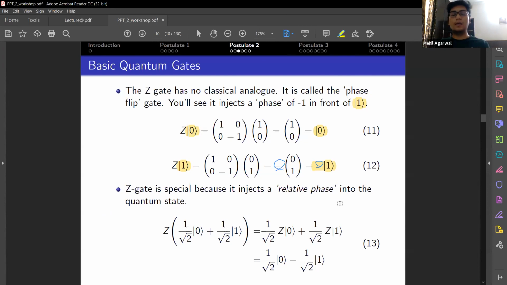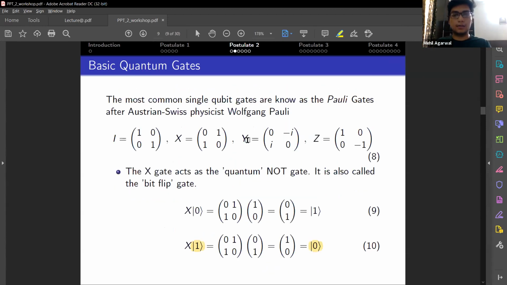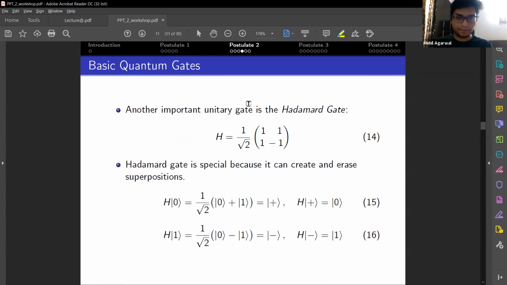Now why is it important? Because in terms of superposition, like here 0 plus 1, the Z gate will only change the plus in front of 1 and make it minus. So this is what you call injecting a relative phase in front of 1. So the 0 plus 1 state turns to the 0 minus 1 state. You can try to work out how the Y gate acts on the states 0 and 1, and it will be a good exercise for you.